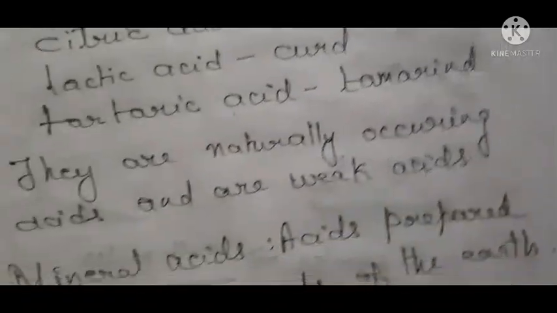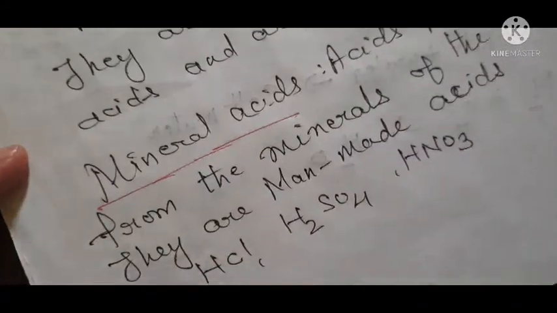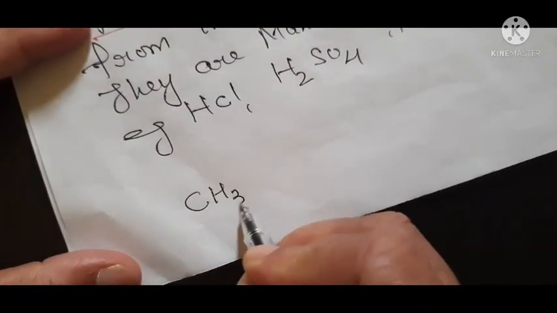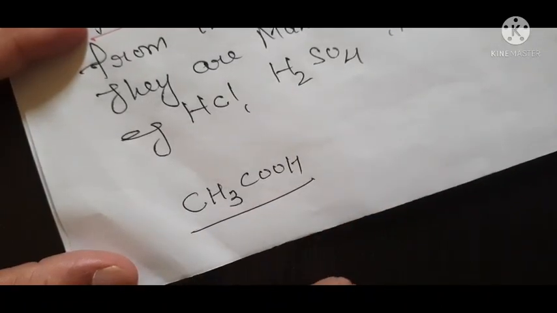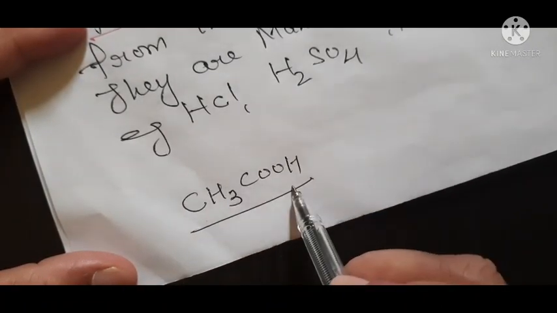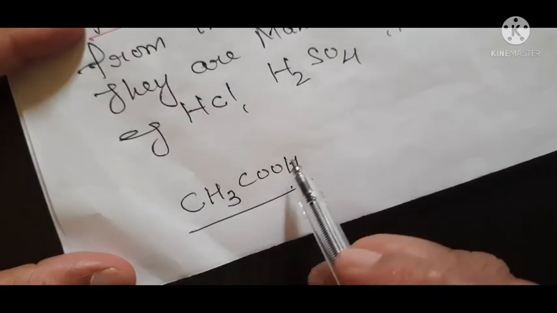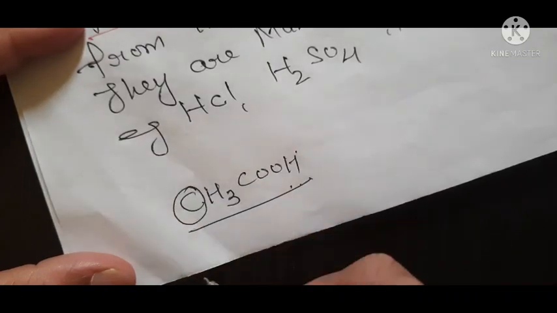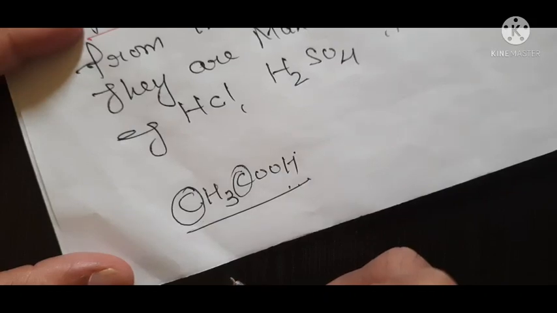I would also like to tell you one thing about organic acids. Organic acids also contain carbon in them. Now you see, this is acetic acid. So this is an organic acid. This is a naturally occurring acid and it is found in vinegar. Okay, so this is an organic acid, and organic acids contain carbon in them. All the organic acids contain carbon in them.